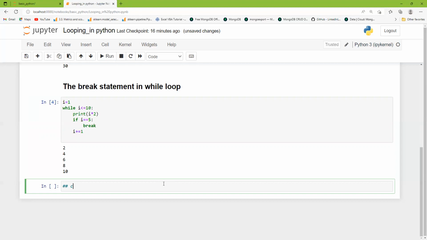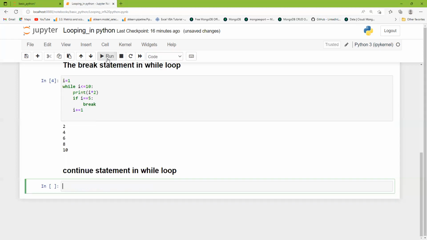Continue statement in while loop. Let's convert it to markdown and run it. So what is the use of the continue statement, guys? With the continue statement, we can stop the current iteration and continue with the next.